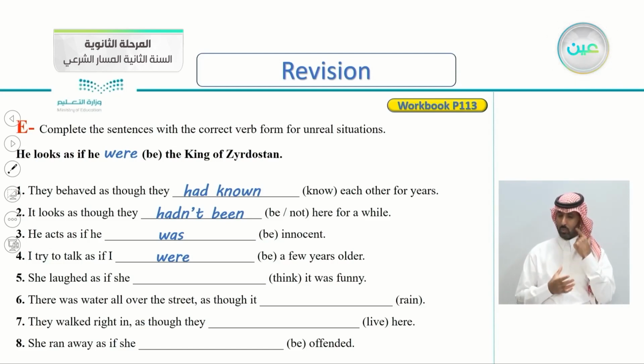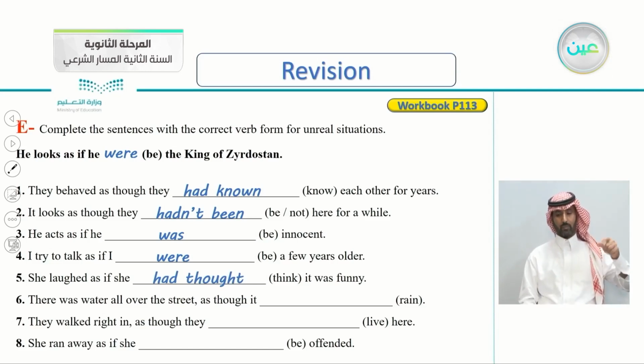Number 5, she laughed as if she think it was funny. She laughed as if she, and the verb think. So let's see the correct answer here. As if she had thought it was funny. Number 6, there was water all over the street, as though it, and the verb rain. So as though it had rained.